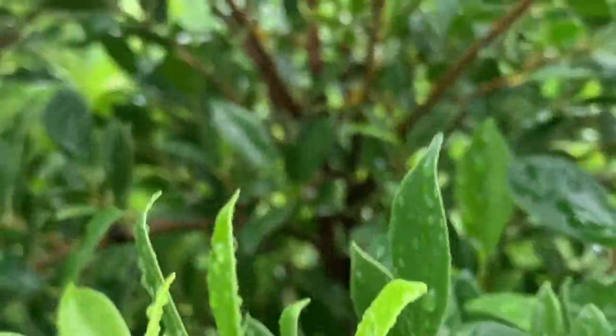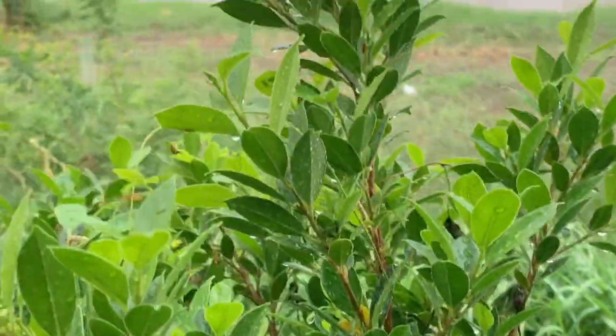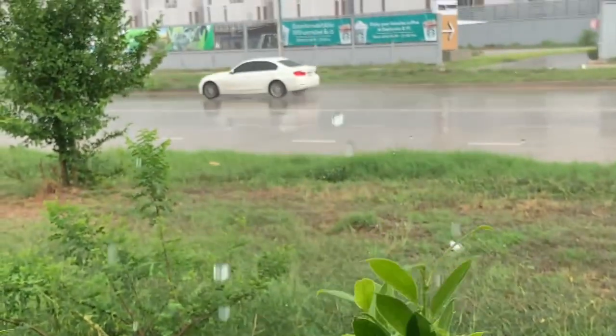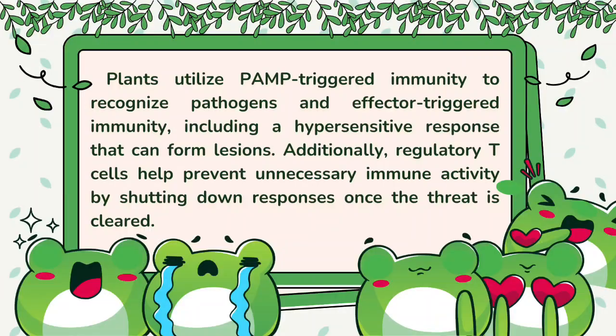Plants also have immunity systems. They utilize PAMP-triggered immunity and effector-triggered immunity. Additionally, regulatory T cells help prevent unnecessary immune activity by shutting down responses once the threat is cleared.